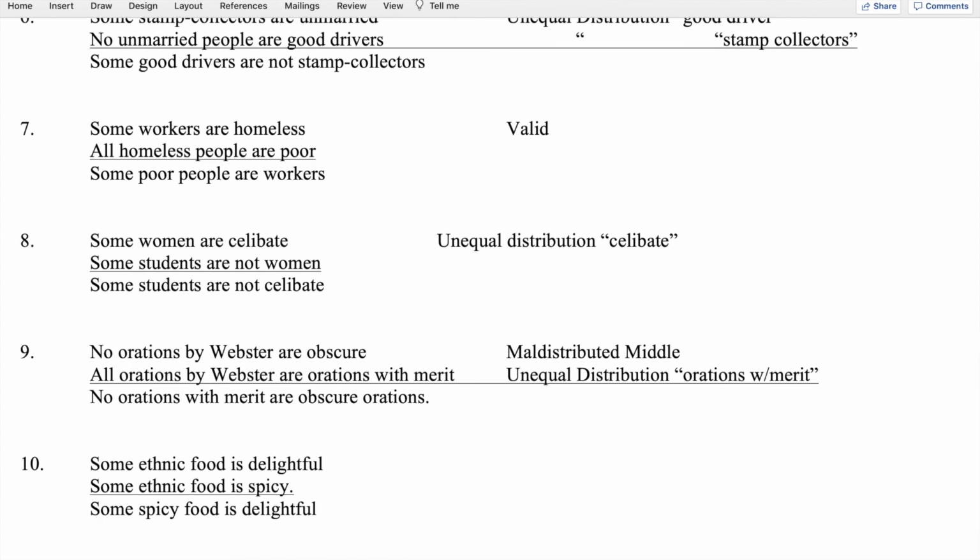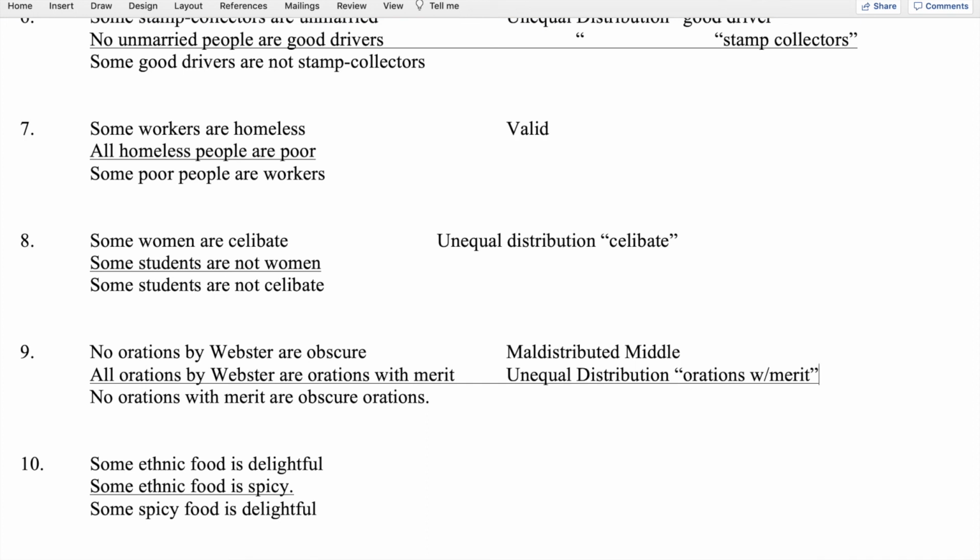Then finally, number 10, some ethnic food is delightful. Some ethnic food is spicy, and therefore some spicy food is delightful. So in this case, you'll notice we have 3 particular affirmative statements. And when you have particular affirmatives, you also know you have no distributed terms. So none of the terms in this syllogism are distributed. And that should be a clue right away that it's going to be an invalid syllogism. And in any case, we'll apply the test.